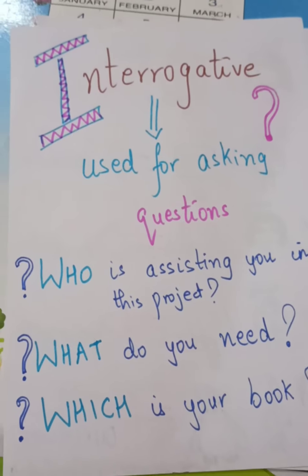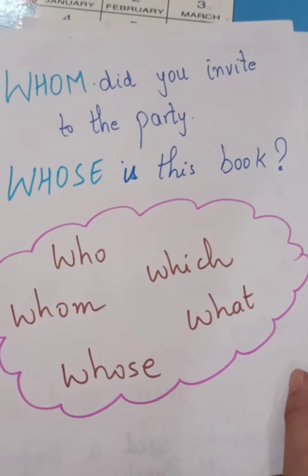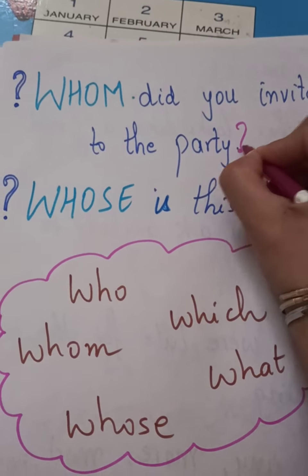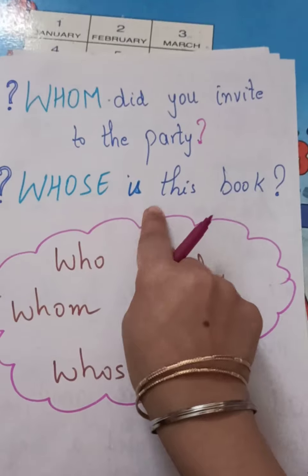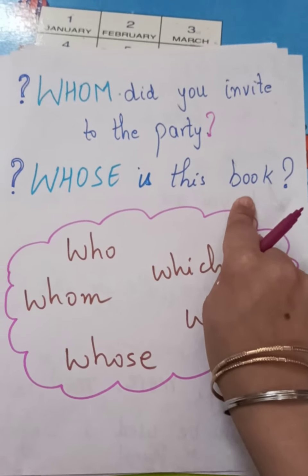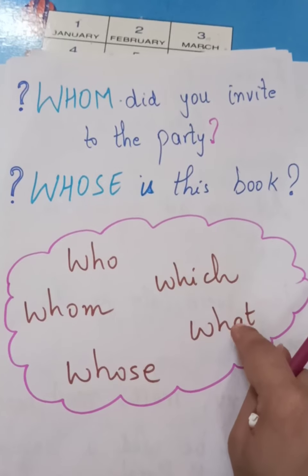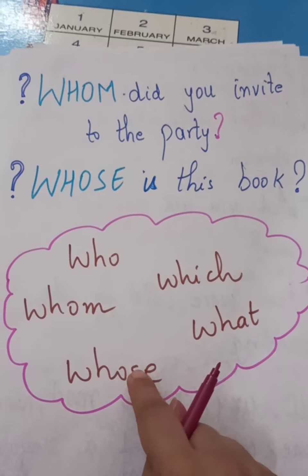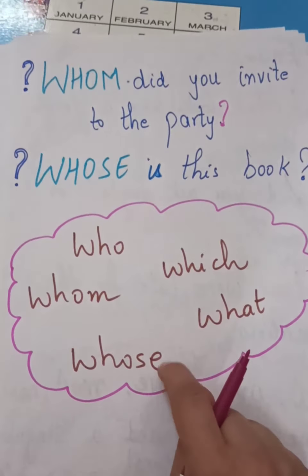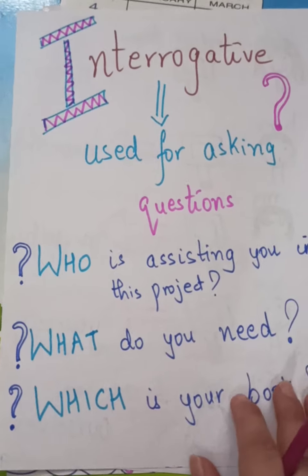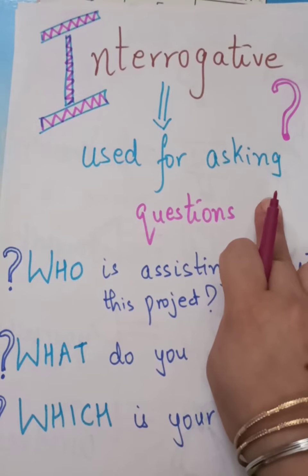We shall look at more examples. Whom did you invite to the party? Whose is this book? So, who, whom, which, what, whose. These all are interrogative pronouns.